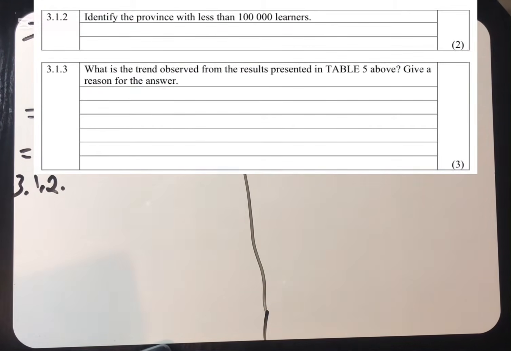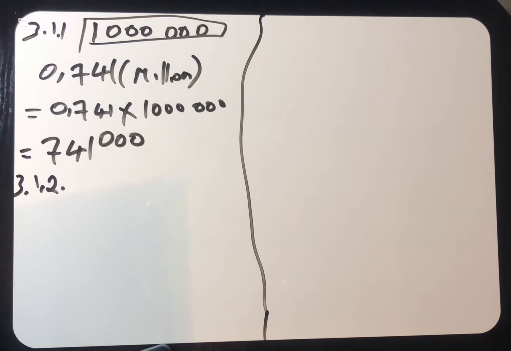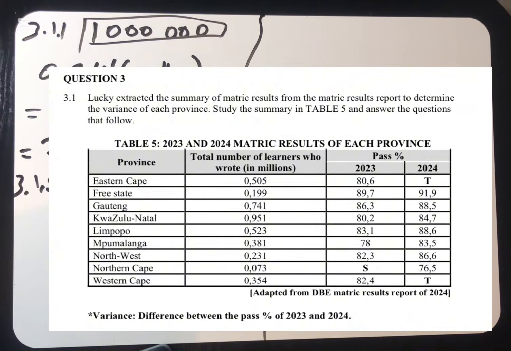3.1.2, it says identify the province with less than 100,000 learners. So if you check here, we can multiply Northern Cape by a million. Let's multiply. This is 741,000, yeah, 741,000. So now they want a province with less than 100,000.